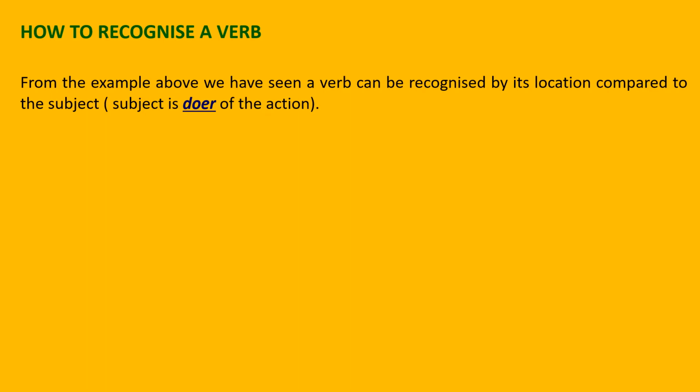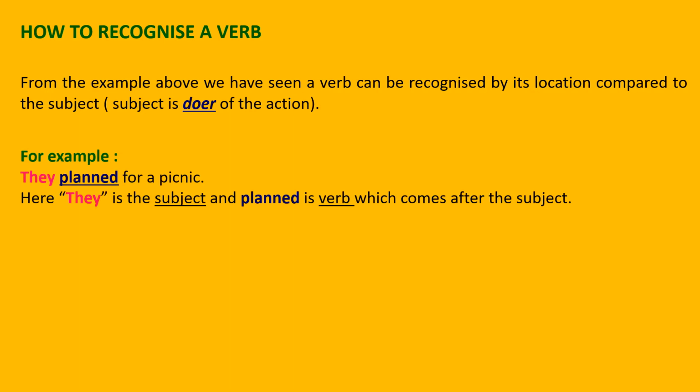Now, I will tell you how we will recognize a verb, how we will identify a verb in a sentence. As I told you already, a verb is an action word. For example, we have seen in the previous sentences, a verb can be recognized by its location. It should always be placed after the doer of the action, who is doing the action, that is known as the subject, and a verb is placed next to that.